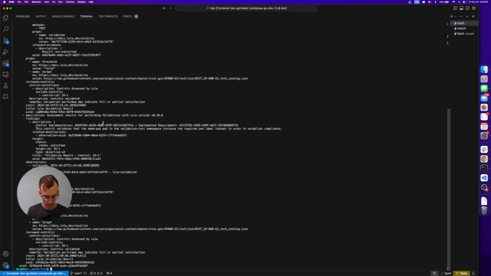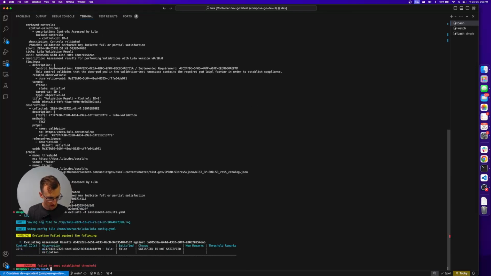Just like from the console view of looking at the two from each other, you could perform an evaluation. So Lula evaluate, pass in the assessment results YAML file, and start to get some information. Failed to meet the established threshold. The first time it passed, the second time it failed. That's not great.